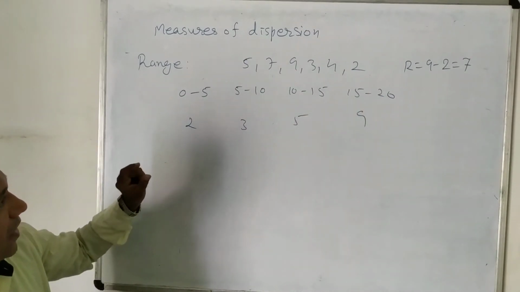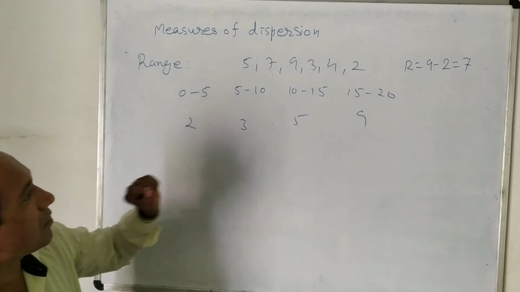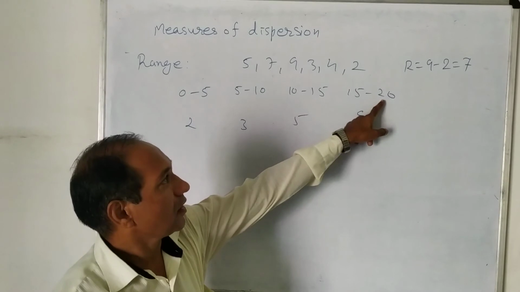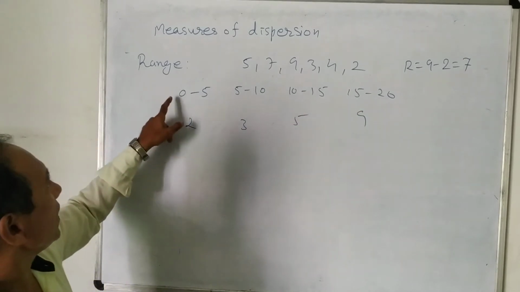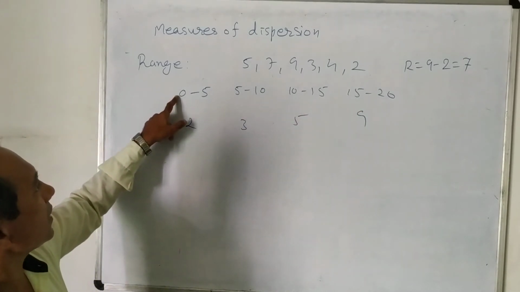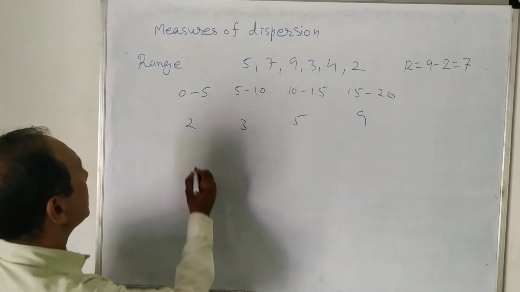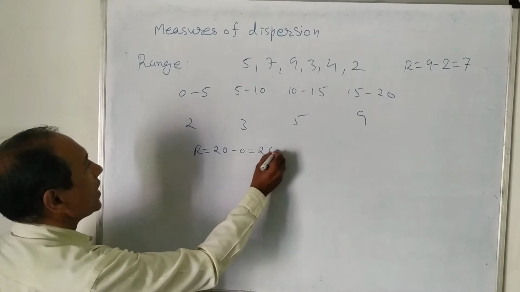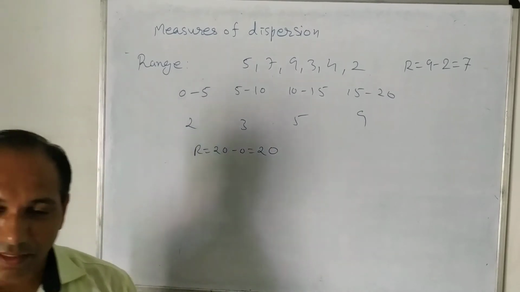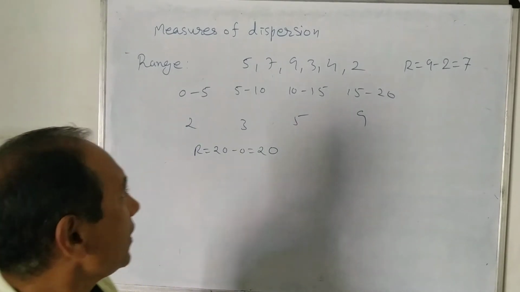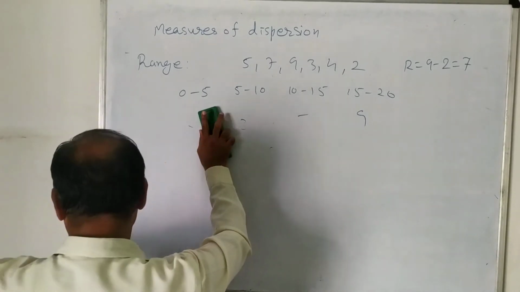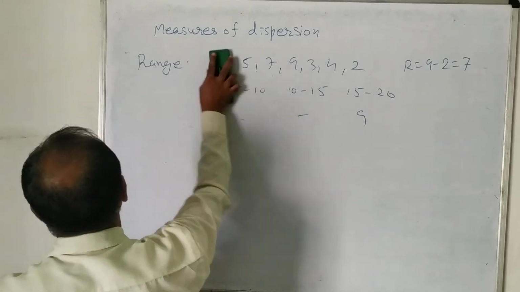To find the range for this, take the highest value of the highest class, that is 20, and the lowest value of the lowest class, which is 0. So our range in this case will be 20 minus 0, which is equal to 20. So you can find the range in this case very easily. Okay. No need to see further in this case.